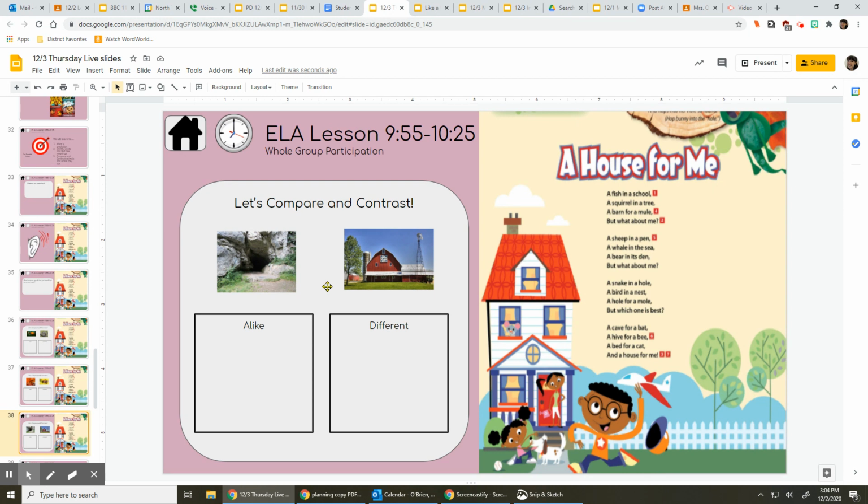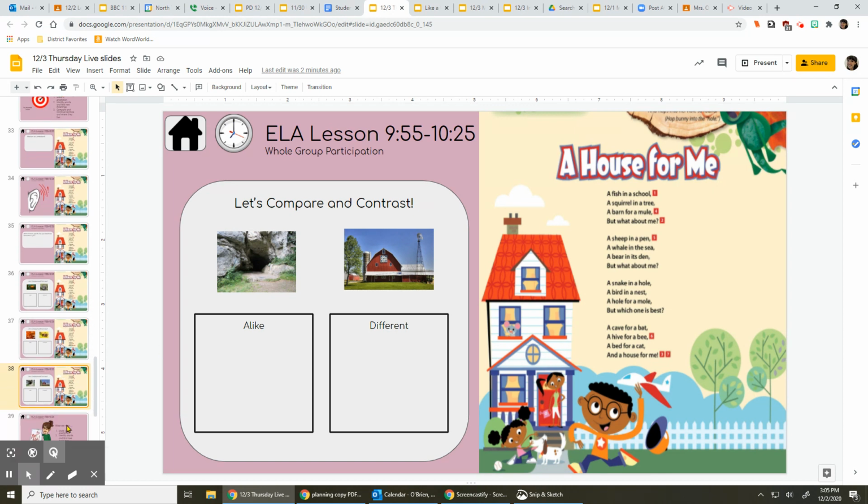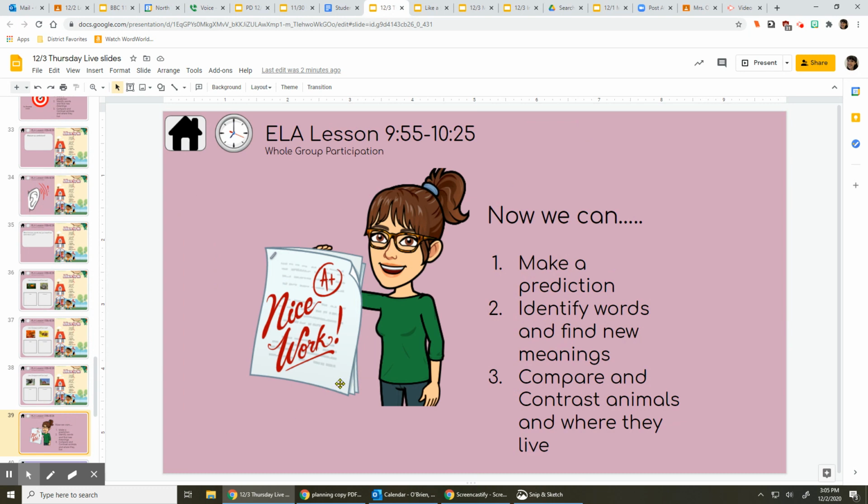I think there's a lot more differences and similarities that we could definitely come up with. But I think you're on a good track. So thank you for doing that with me. Now, I just want you to be proud of yourself for making a prediction, identifying or learning new words, and then comparing and contrasting animals and where they live. Thank you for working with me, friends.